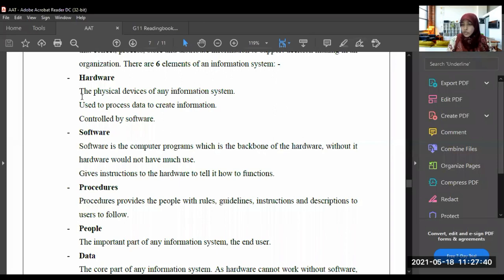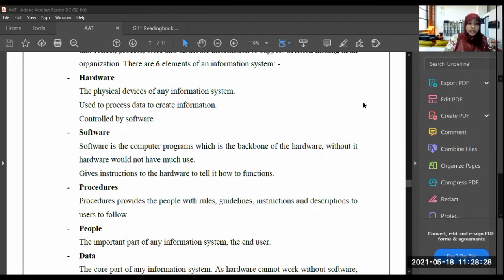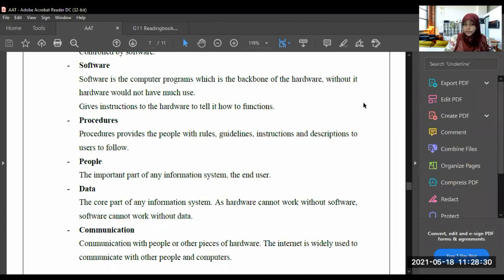Now why are you using a computer? It is hardware, no? So we are using a computer, it is hardware. We use it to process the data to create information. Understood? Next one, controlled by software. So for this hardware, there should be software, no, to control it. So this hardware is controlled by whom? By the software.